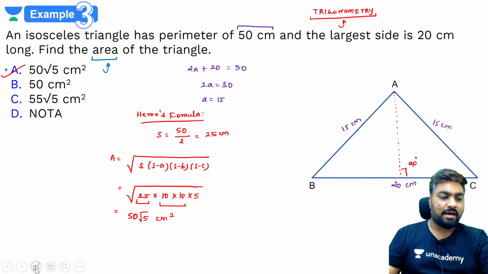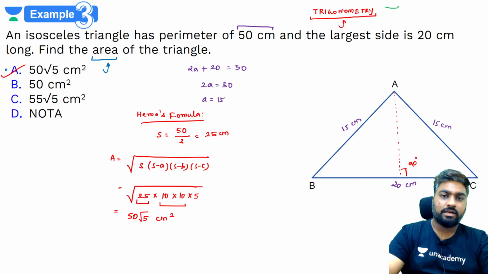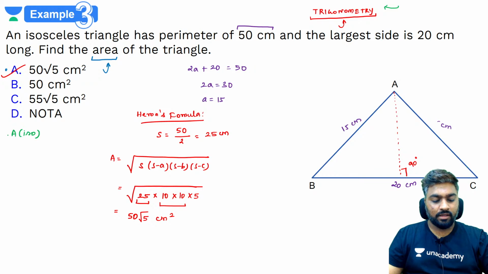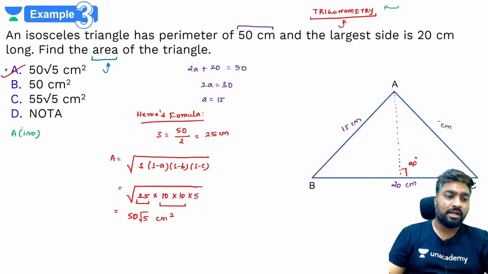Yes, यहाँ पे using trigonometry would not be the best thought. Trigonometry use करने से कोई मतलब नहीं है, क्योंकि you don't know this angle, you don't know this angle, है ना? Alternatively, what could you do? What could you do alternatively, guys? You can use area of isosceles triangle का formula. Correct? Area of isosceles triangle का formula directly.